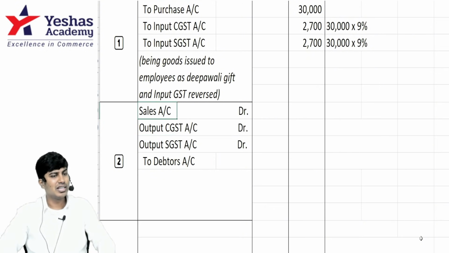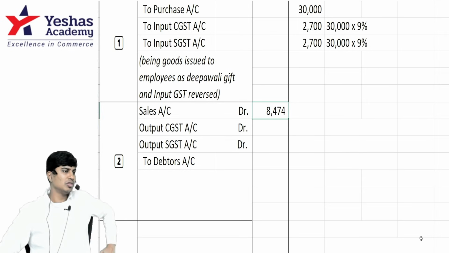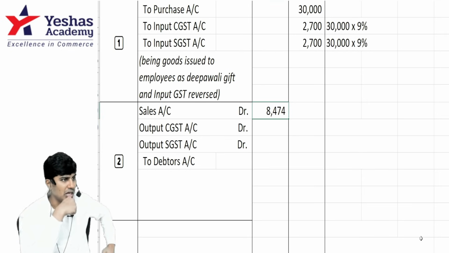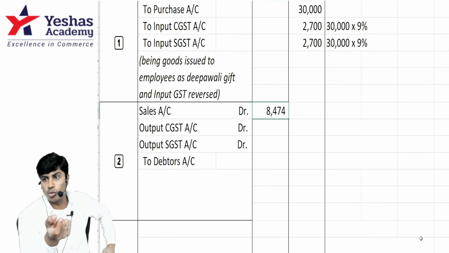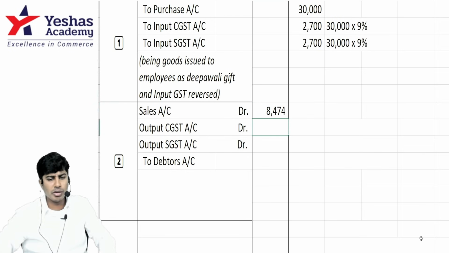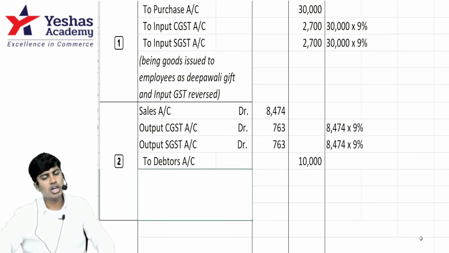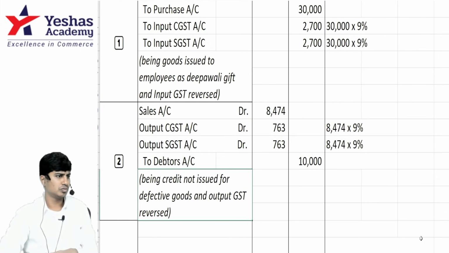Are you getting it? Sales is 8,474. You had sold the goods to me worth 8,474, which you are supposed to collect from me. Now that I no longer have to pay you money, you would debit your sales by 8,474 or rebate by 8,474. How much is GST on this? 9%, 9%, 763, 763, 10,000 rupees I will not give you. Are you getting it? Say something.